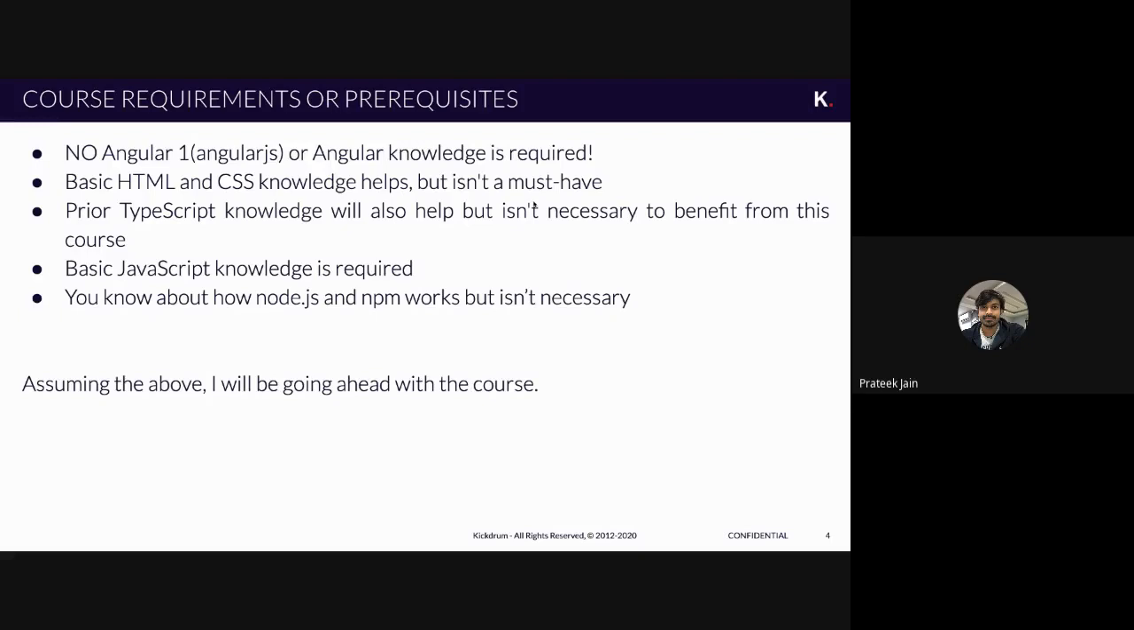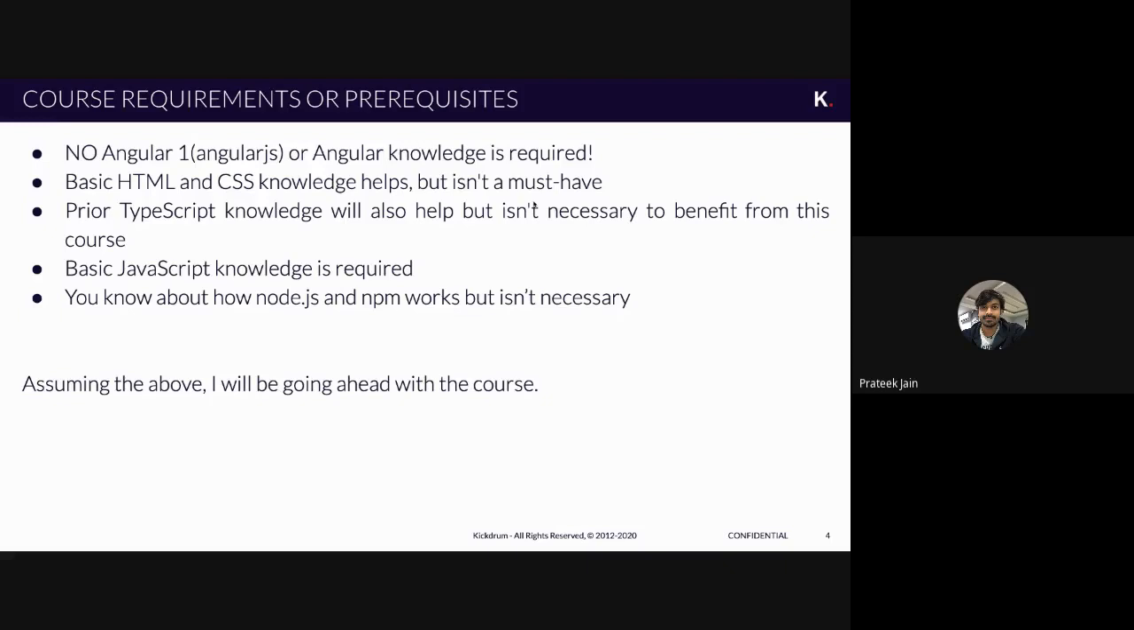Other than that, definite knowledge of JavaScript is required. If you don't know anything about JavaScript, or if you are learning it, that is well and good. You have to understand JavaScript, because the main thing which keeps front end development going is JavaScript. It's the soul of front end development. Other than that, there has to be some knowledge of npm, node packages and all those things. Again, it is not necessary, but if you have it, it is well and good.